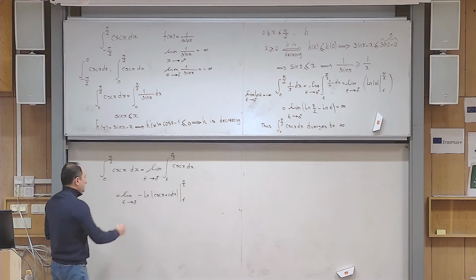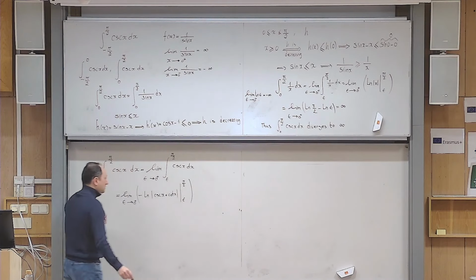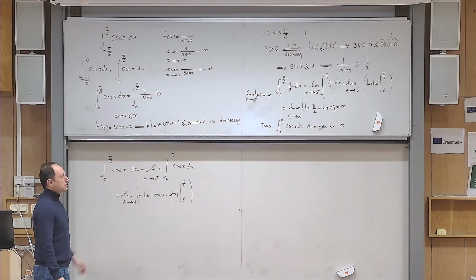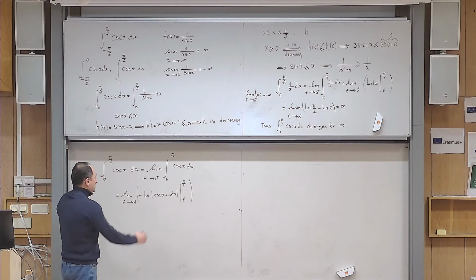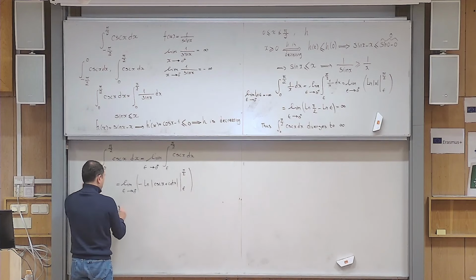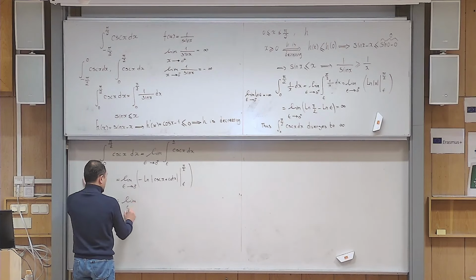Then you see that it will become a little bit problematic, yes? That's why that method is better. Because if I want to do it, what should I do? This is the limit as epsilon goes to 0 from the right hand side.